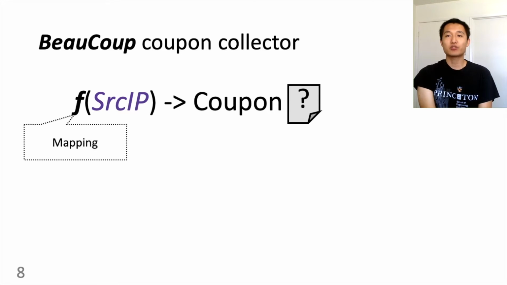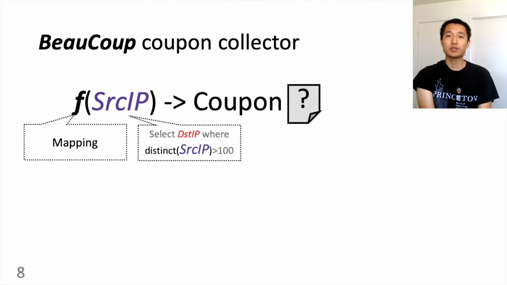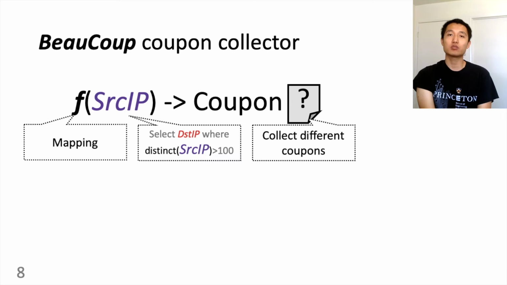We generate a mapping from IP address to coupons. We use only a handful of coupons, so there are multiple IPs mapped to the same coupons. Here, the source IP is the attribute we are counting. So seeing many different source IPs means we get more coupons, while seeing the same source IP twice has no effect. We just get duplicate coupons. Then we just collect different coupons. More coupons implies more distinct IPs. We choose the mapping by random, so each new IP is equivalent to a random draw.